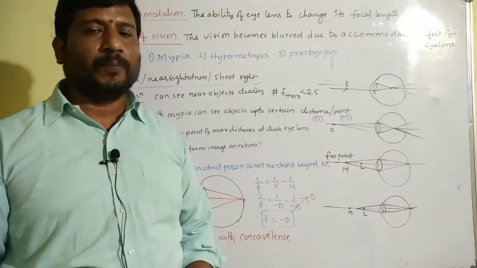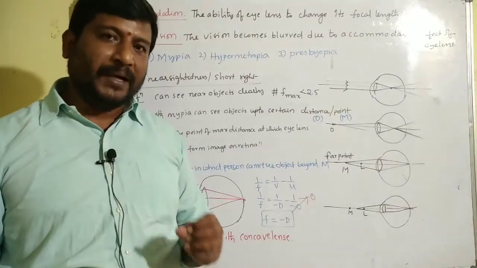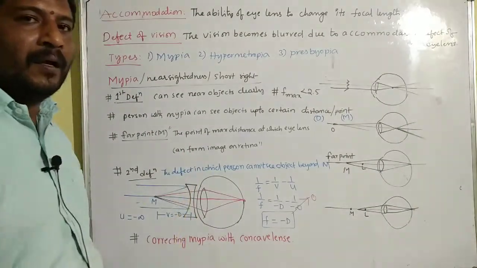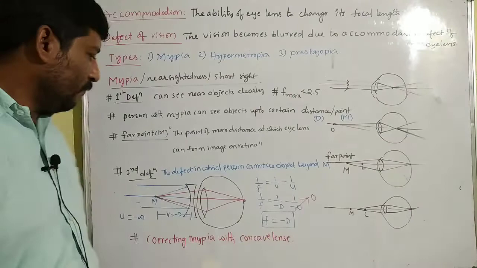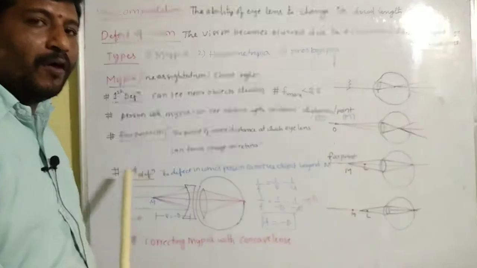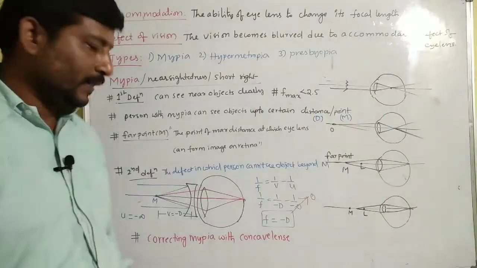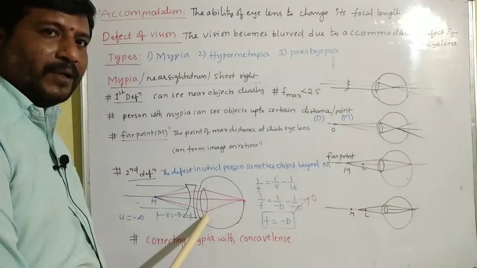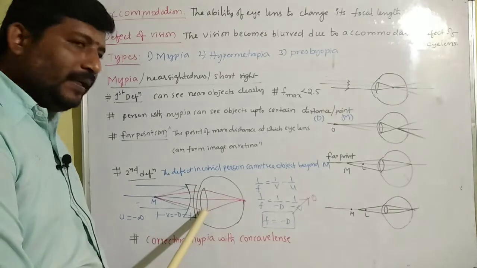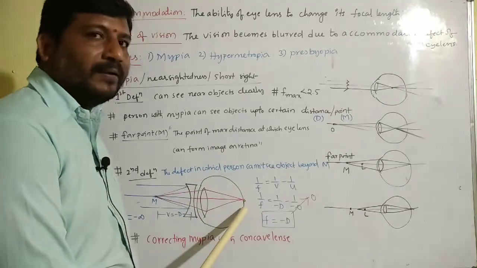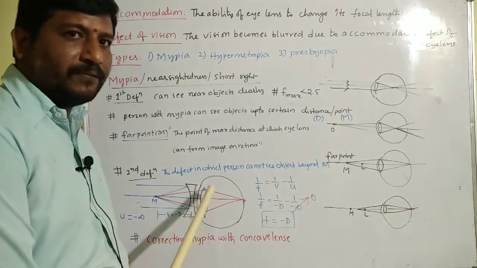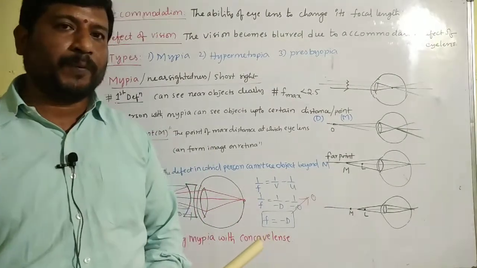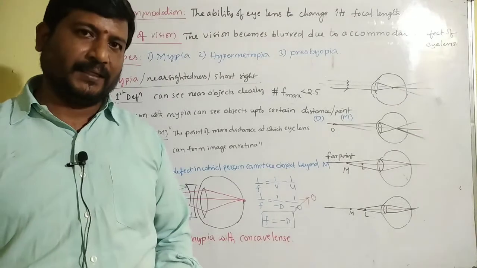To correct this myopia, we use a biconcave lens. So this is a biconcave lens. The biconcave lens forms the image of the distant object at M. This image acts as the object to the eye lens, and finally the image is formed on the retina. The eye lens forms the final image on the retina so that the person with myopia can see the object clearly.